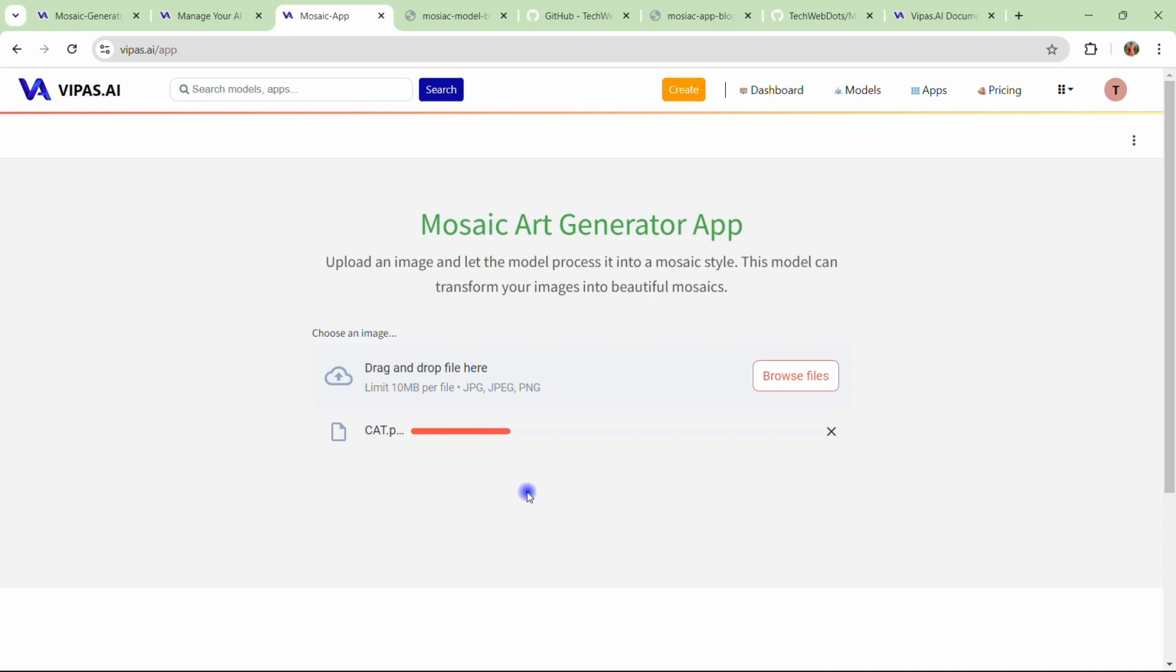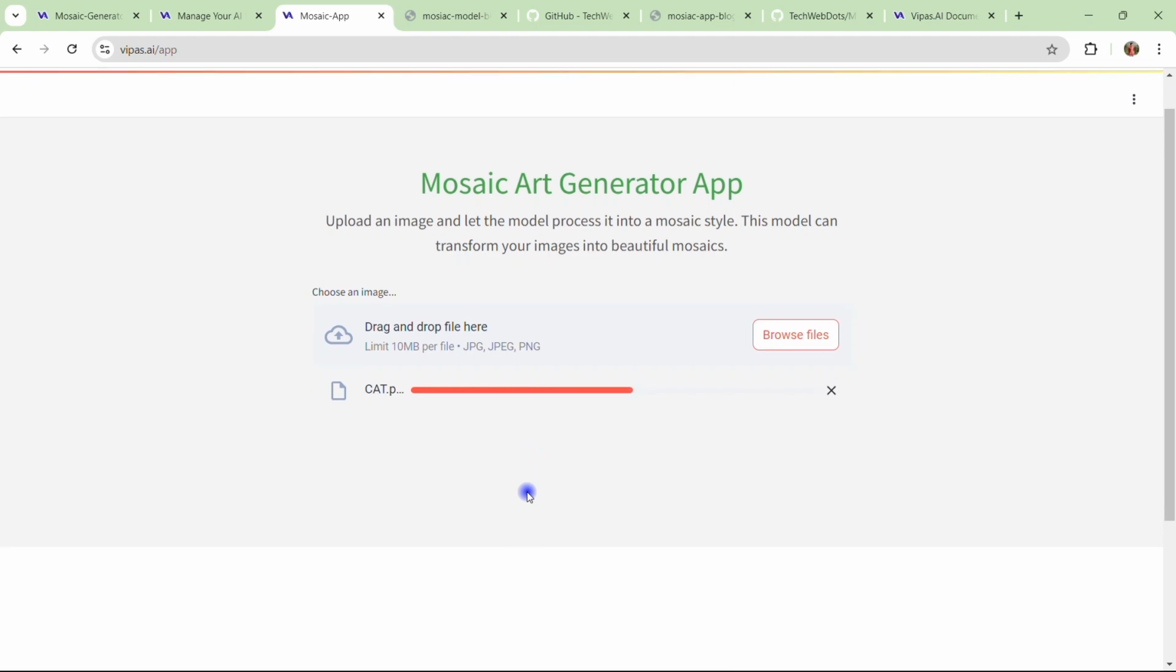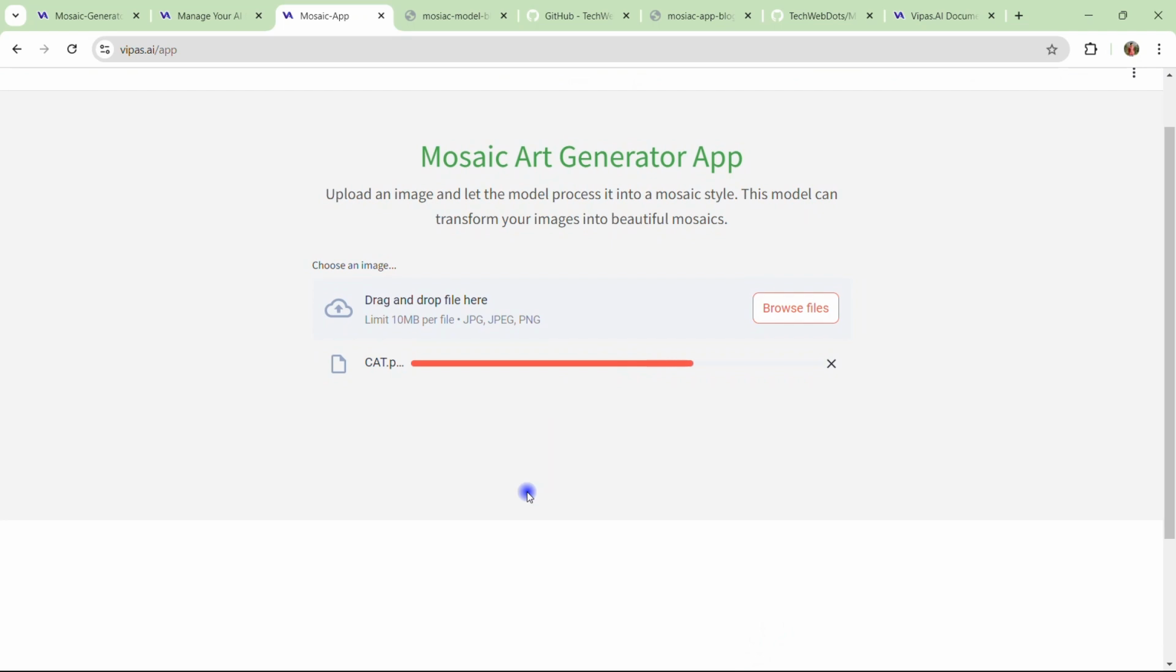And once the upload is finished, then definitely it should ask us to convert the image into a mosaic avatar or mosaic image. Okay, yeah, it's going. Okay, so it says it's uploaded successfully. Now you just need to click on convert image, so it will give you a mosaic one.